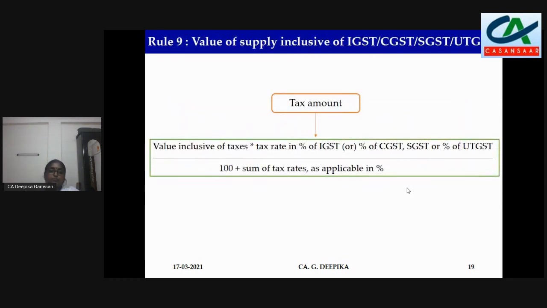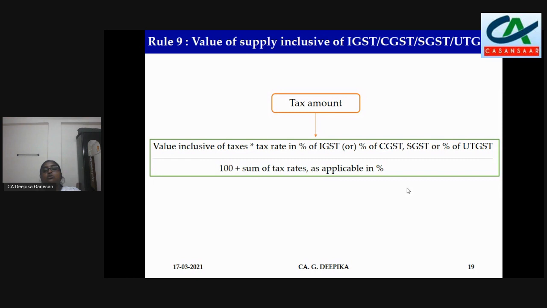Last one, rule 35 of CGST rules, what it states. Value of supply inclusive of IGST, CGST, SGST or UTGST. So if it is going to be inclusive of all these, how will you determine the tax amount? Suppose the value is 118. Say 18% is the tax rate. So 118 into 18 percentage divided by 118, that is 100 plus the sum of tax rate. So rate is 18, 100 plus 18. So 118 into 18 divided by 118. So it will come to 18 rupees. So that will be the tax amount.